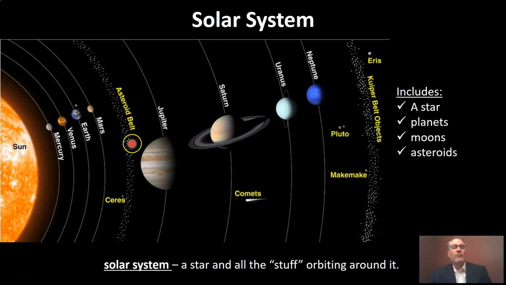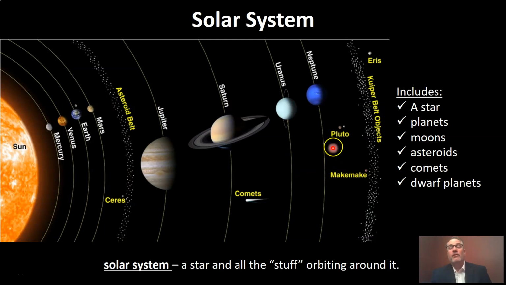Hopefully some of you were able to remember asteroids. So here we can see these smaller objects called asteroids. These are also orbiting around our sun. They're also part of our solar system. Comets. Here's a comet. Some of you may know what those are, some of you may not.